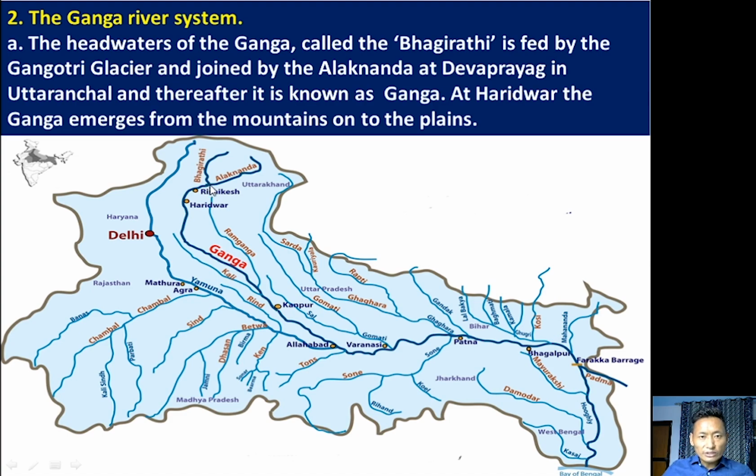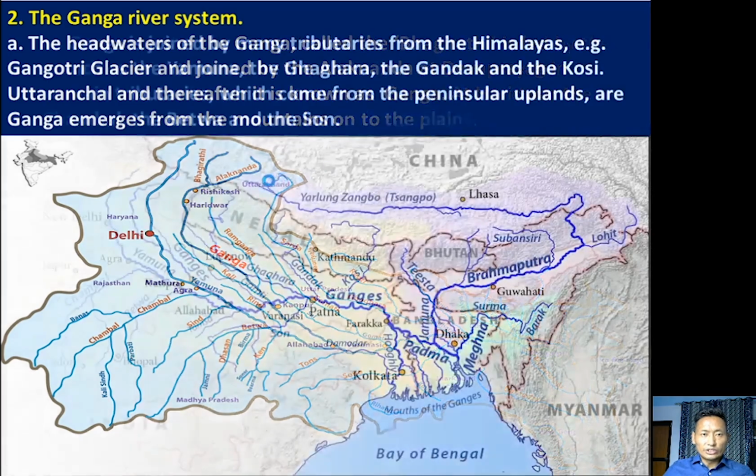Thereafter, it is given a new name. It is called River Ganga. So the headwater of River Ganga is called Bhagirathi. Bhagirathi is joined by Alaknanda, and after that it is called River Ganga. At Haridwar, an important city in Uttarakhand, the Ganga emerges from the mountains. Here we have the Himalayan mountains, and from Haridwar it goes toward the plain area, entering the northern plains of India.